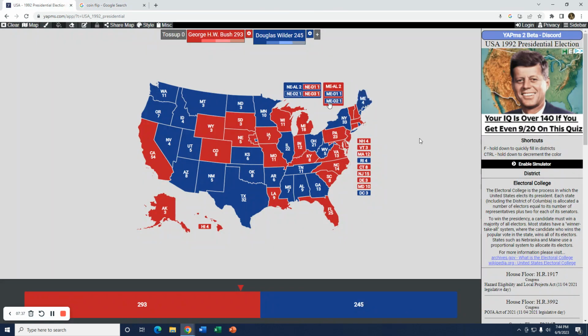All right. So here it is, a pretty close matchup. Bush wins 293. Douglas Wilder gets 245. So a pretty even matchup all the way through. It was pretty close. I wasn't sure who was going to win. They definitely kept up with each other. It wasn't a landslide by any means. But Bush does pull out the victory, like I said, with 293 electoral votes to Douglas Wilder's 245. Like I said, even matchup, it was pretty fun and interesting, and I like it when it's like that. Keeps you in suspense of who's going to win, and sure enough, Bush pulls out the victory.